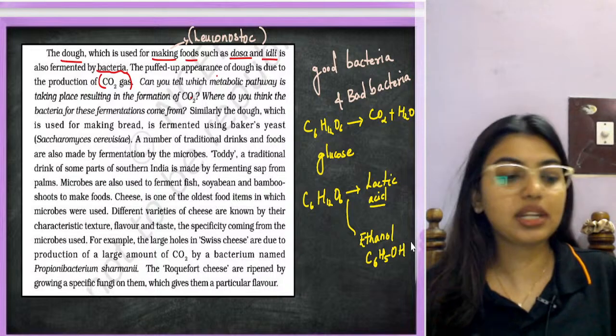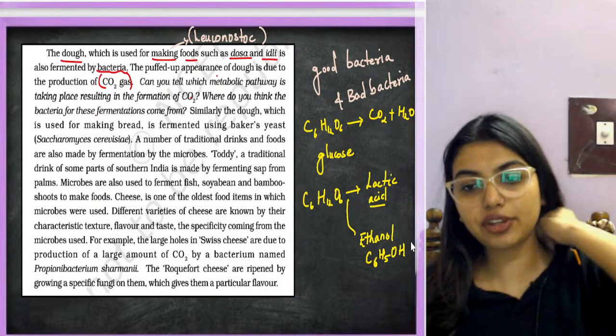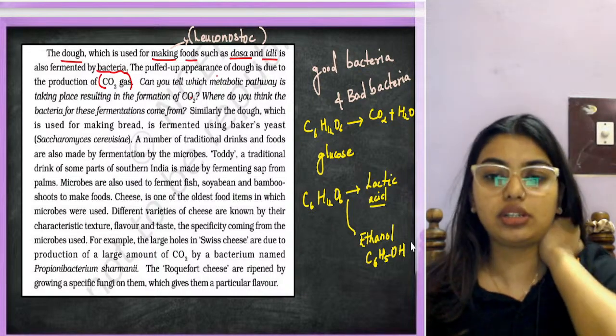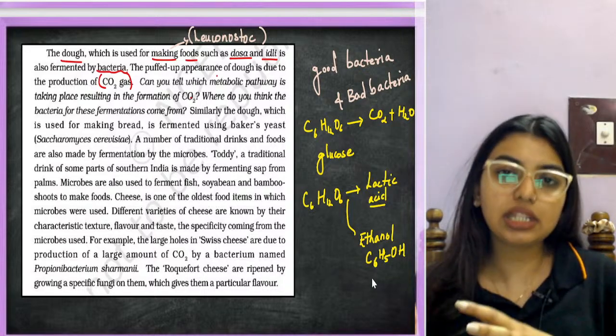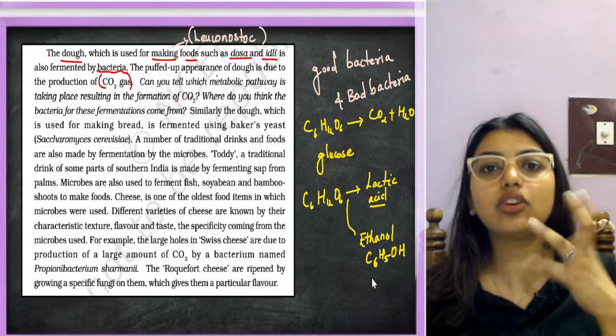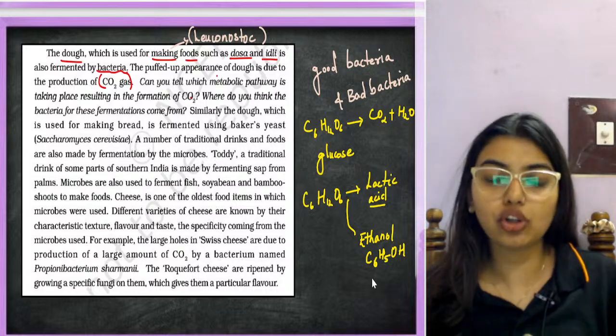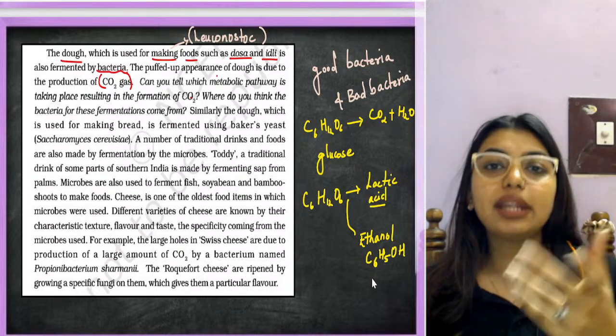C2H5OH, am I right or wrong? Ethanol. So you'll get two things. If glucose is not completely broken down, you will end up getting lactic acid or ethanol. So this happens with food also. Now what happens if complete breakdown doesn't happen?